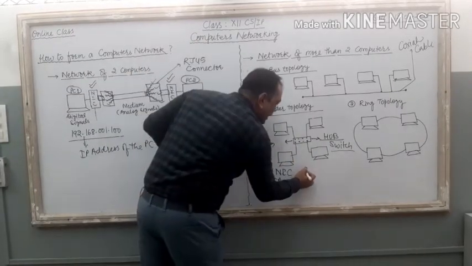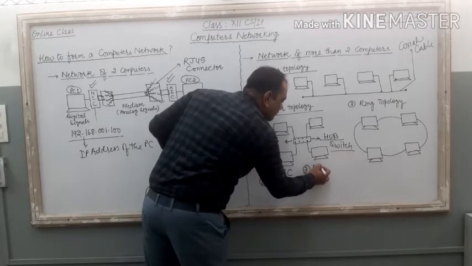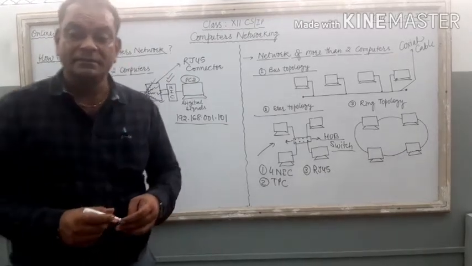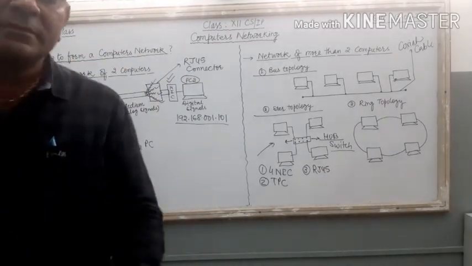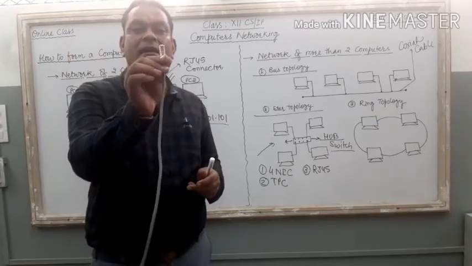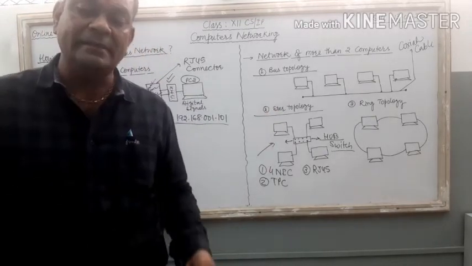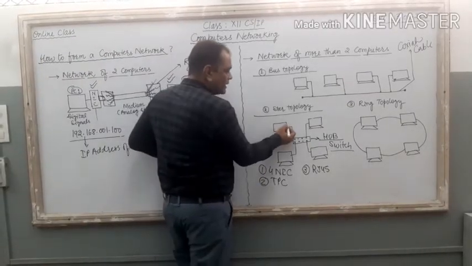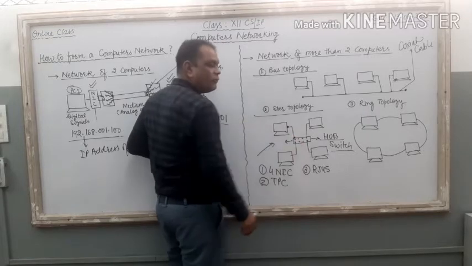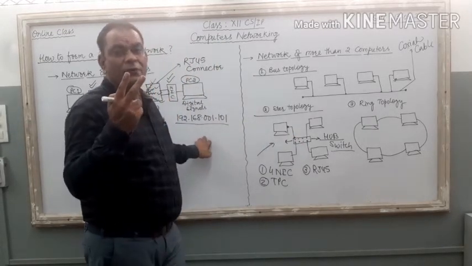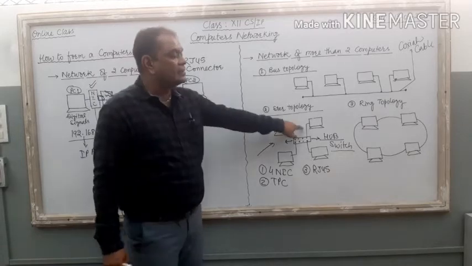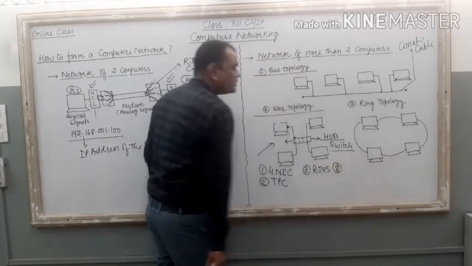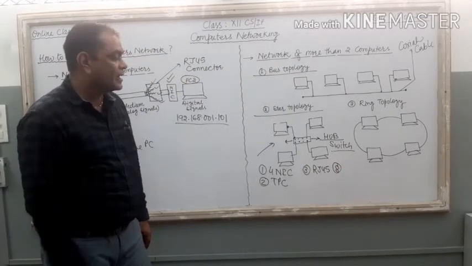Now we require how many RJ45 connectors? Just tell me. How many RJ45 connectors do you require for these 4 PCs? Just try to calculate. The first connector is attached with this PC. For one wire, 2 RJ45 connectors are needed. 4 wires are there. So how many RJ45 connectors? We require 8 RJ45 connectors. We have to purchase these 8 connectors from the market.